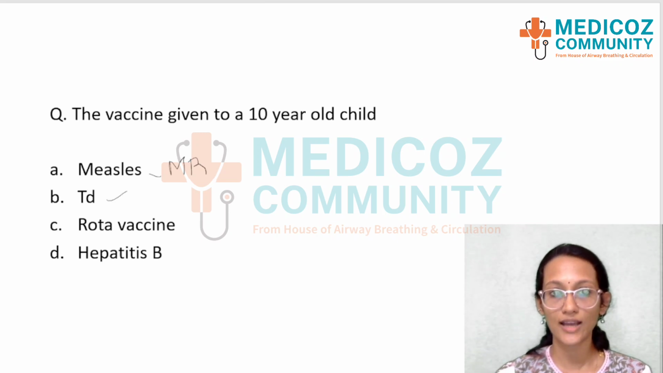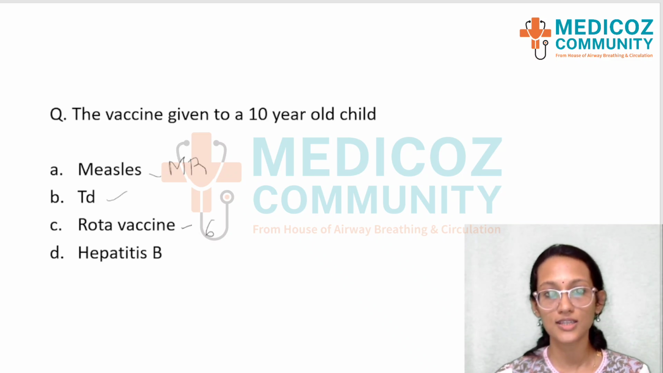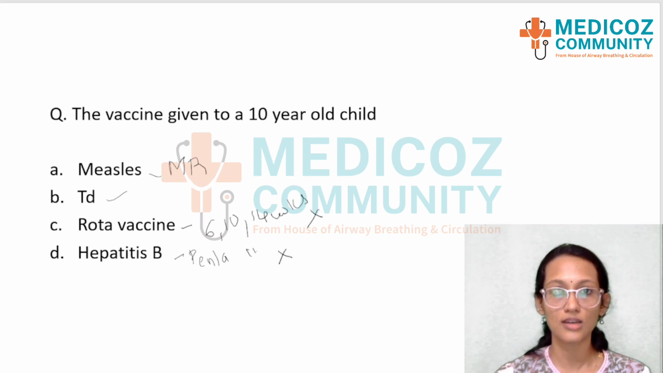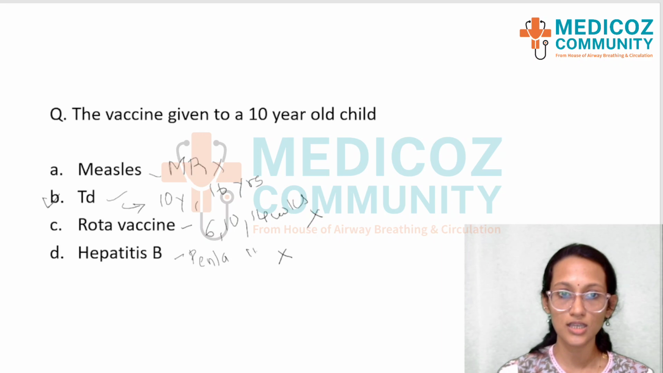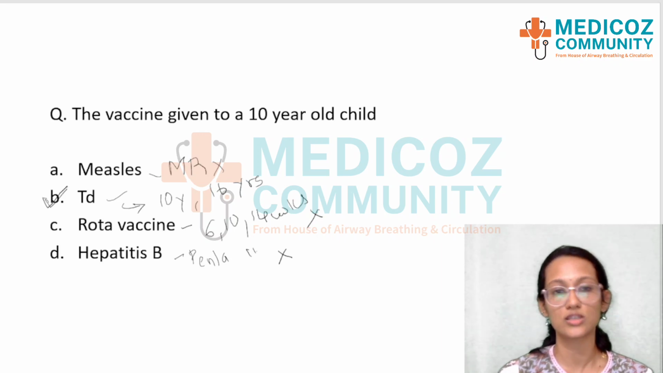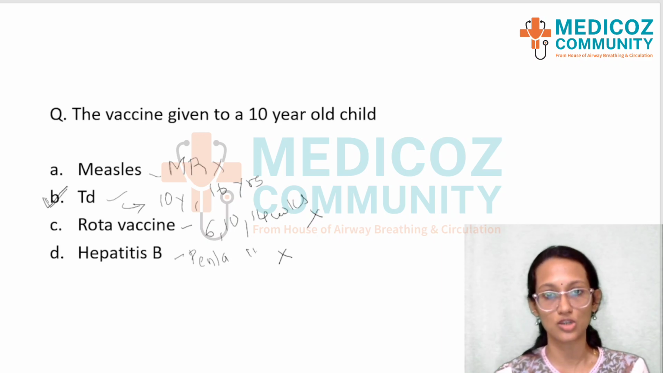Then we have the TD vaccine, this is the tetanus, diphtheria toxoid. The rota vaccine is given at 6, 10 and 14 weeks. Okay, and hepatitis B is also given as Pentavac at 6, 10 and 14 weeks. So rota is not the answer, and MR is not the answer. So the TD vaccine, that is given at 10 years and 16 years according to the national immunization schedule. So this is a very easy and direct question from the national immunization schedule.